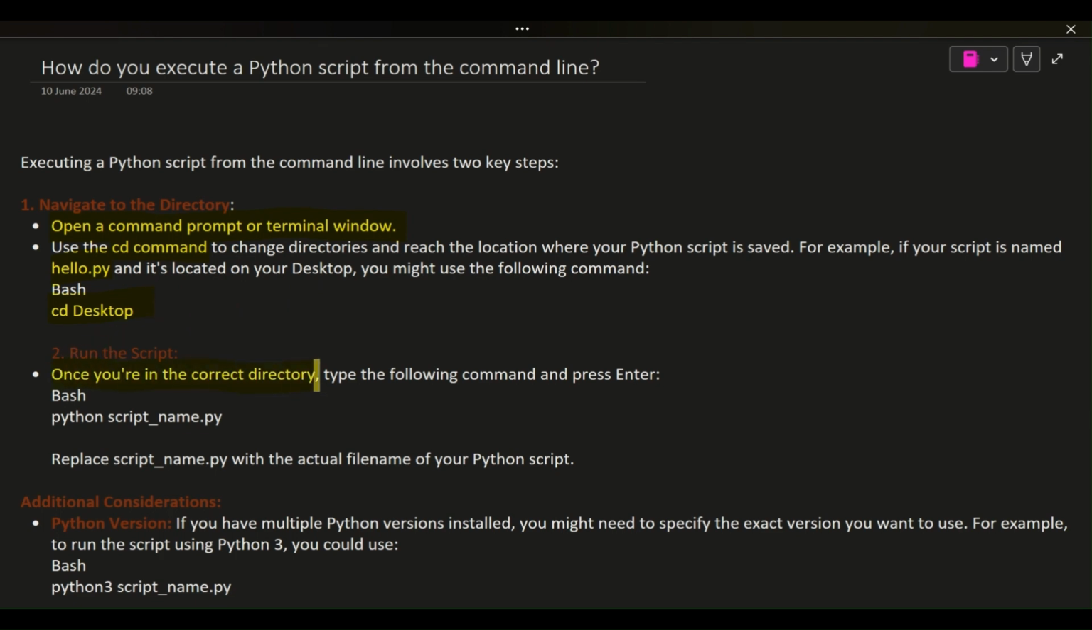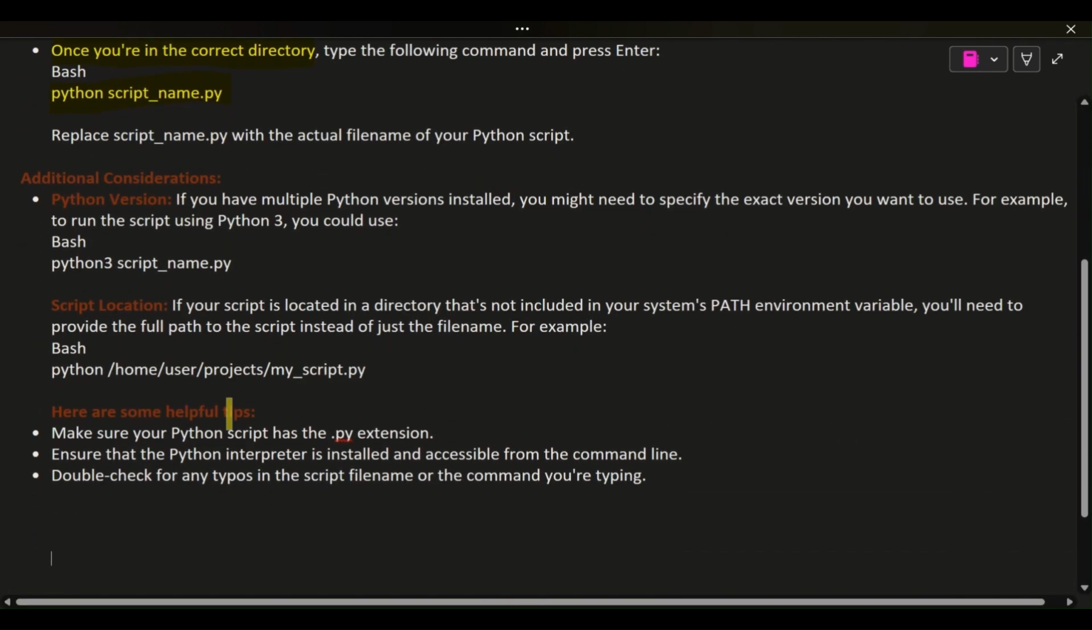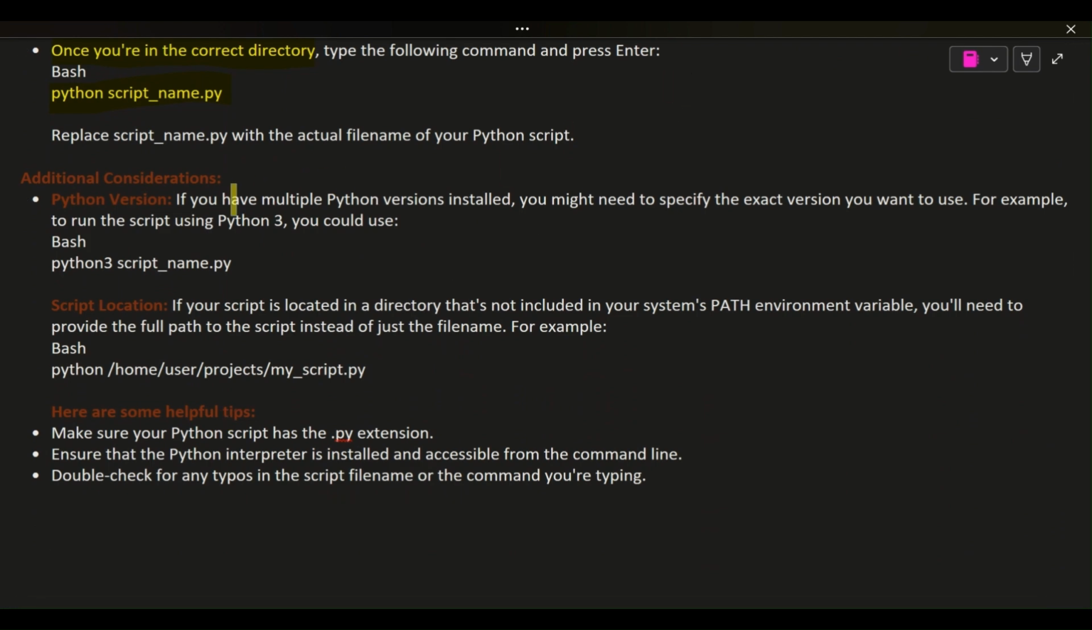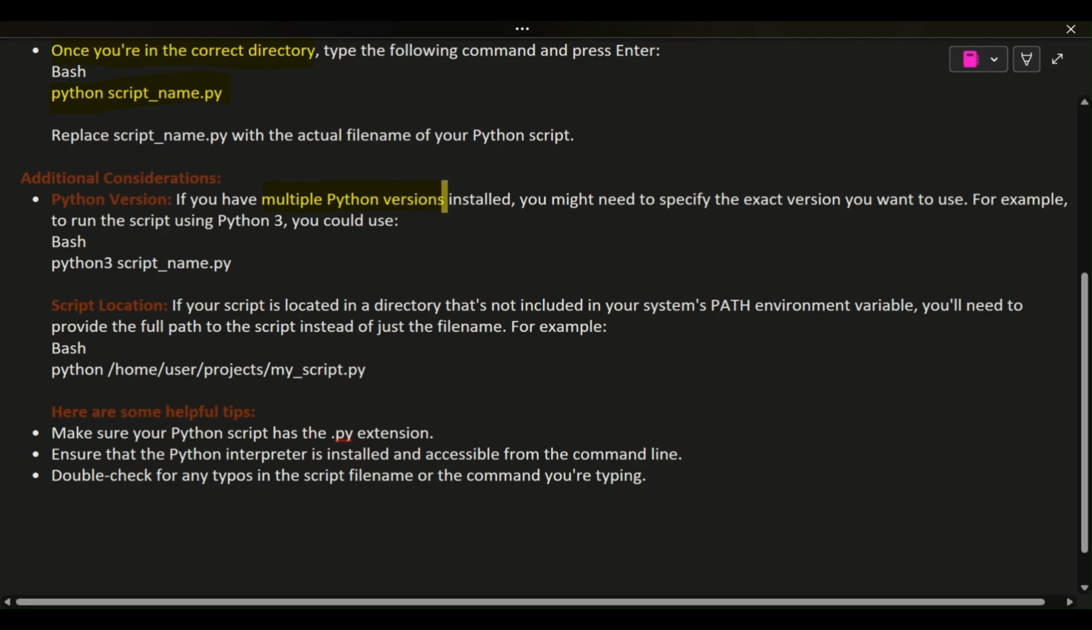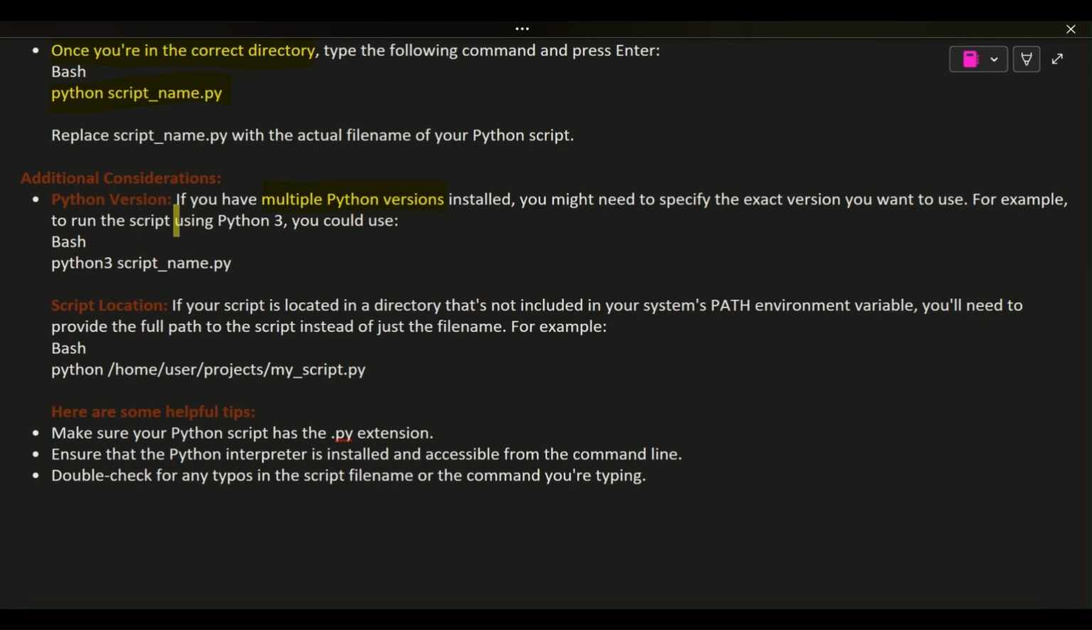2. Run the script. Once you're in the correct directory, type the following command and press enter. bash: python script_name.py. Replace script_name.py with the actual file name of your Python script. Additional considerations. Python version. If you have multiple Python versions installed, you might need to specify the exact version you want to use. For example, to run the script using Python 3, you could use bash: python3 script_name.py.